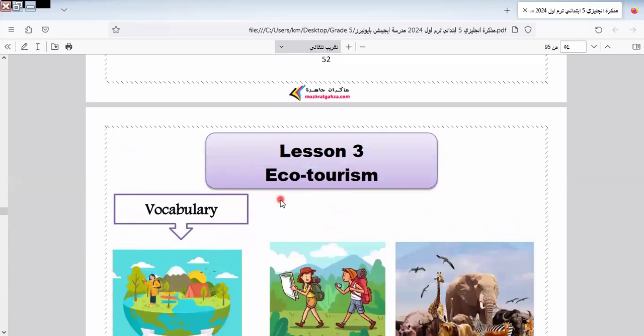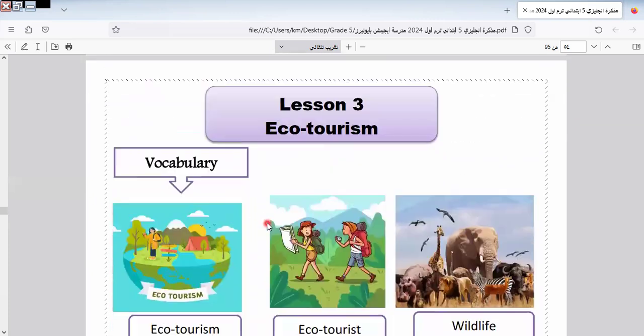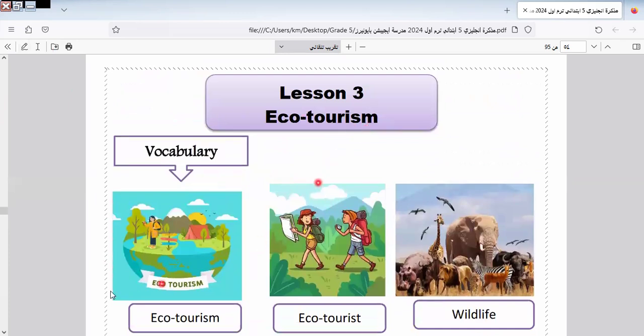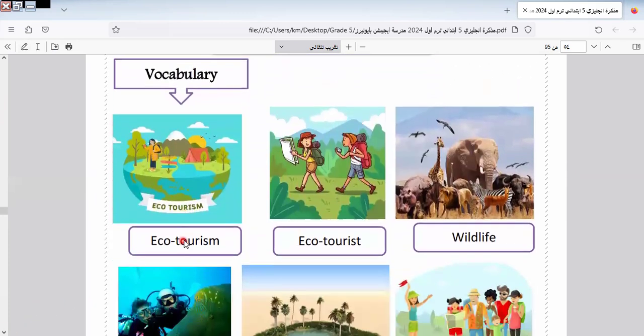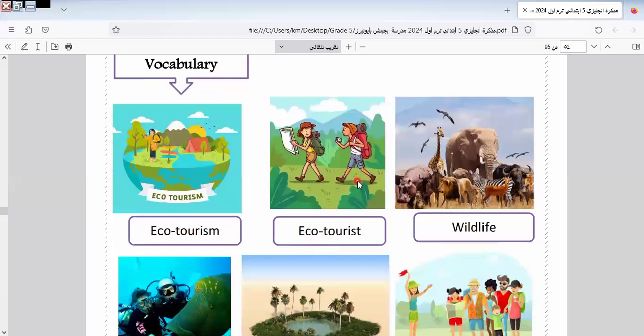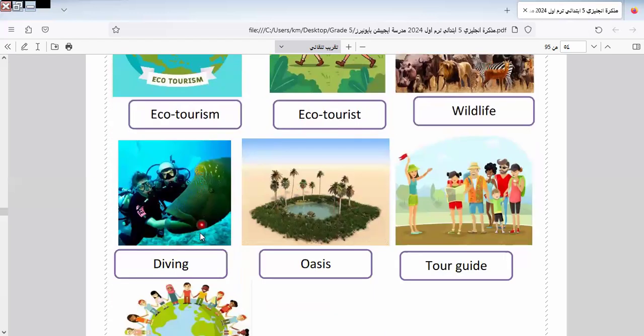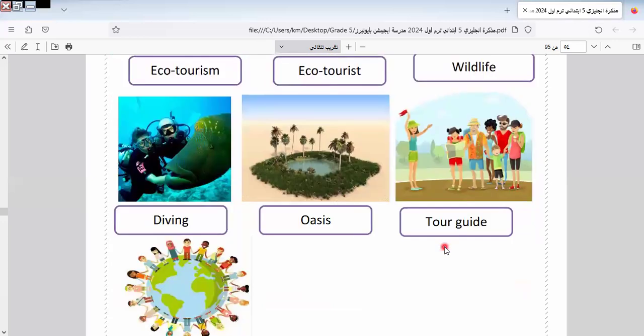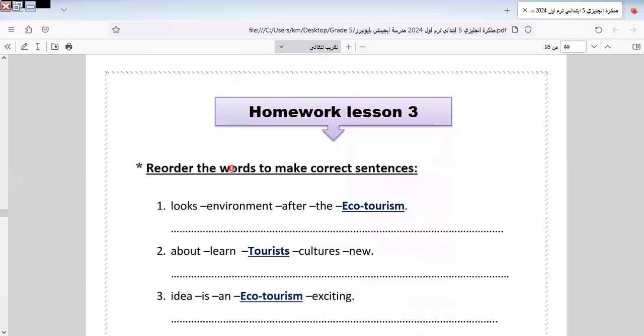I would like to say something. I see a multiple choice revising this, saying eco refers to what? Refers to environment, refers to job, refers to place. I think so. So when we say eco here, it refers to what? Refers to job, because here tourism is a job. Okay. Here we have eco tourism, eco tourist, wildlife, diving, tour guide, culture, okay, culture.